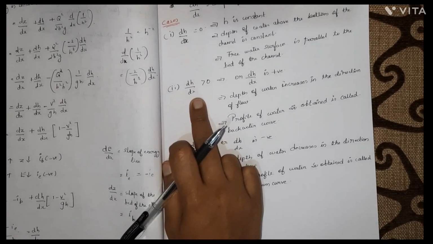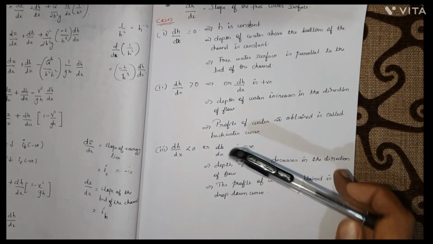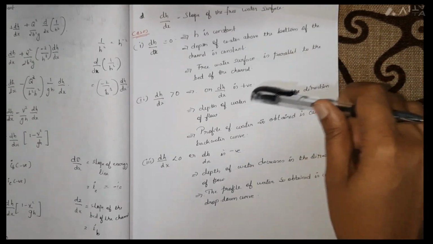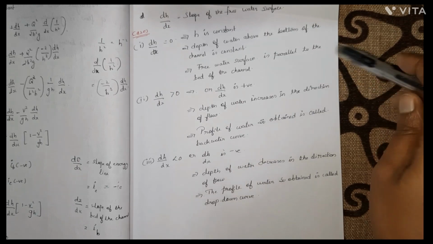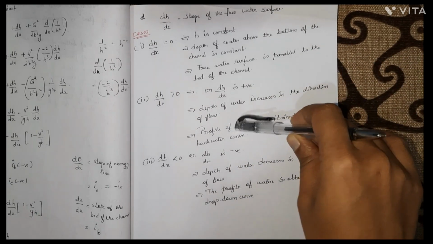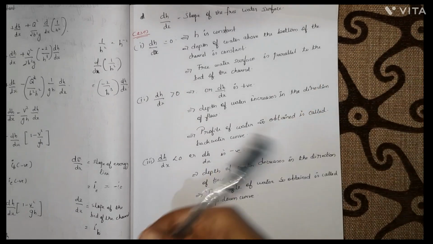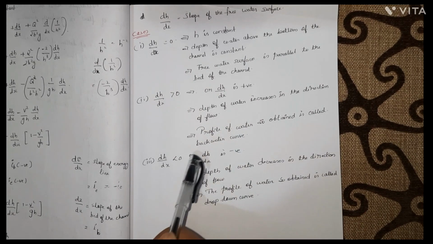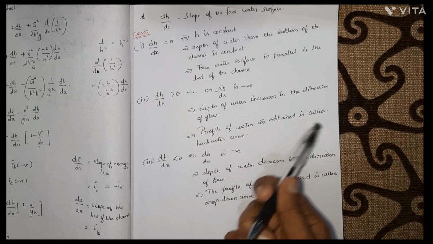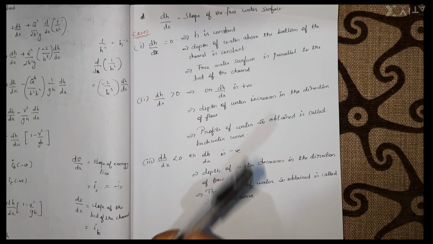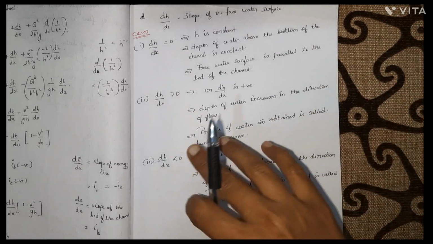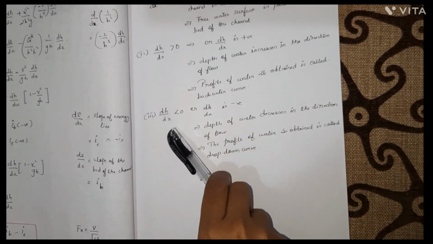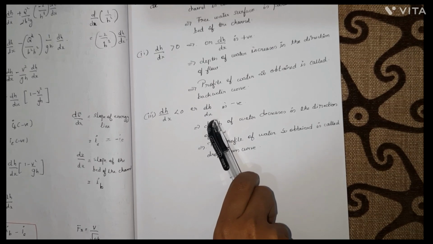And if dh by dx is greater than 0, which means that dh by dx is positive, that is the slope of the free water surface is positive, means depth of the water increases in the direction of flow. It is increasing in the direction of flow, and there are different types of profiles obtained. We'll be dealing with the different types of profiles in the coming classes in detail. So as of now, please note this down, that is the profile of water so obtained is known as the backwater curve. Okay, we are getting a backwater curve. The depth of water is increasing, and the next case is dh by dx is less than 0, or dh by dx is negative.